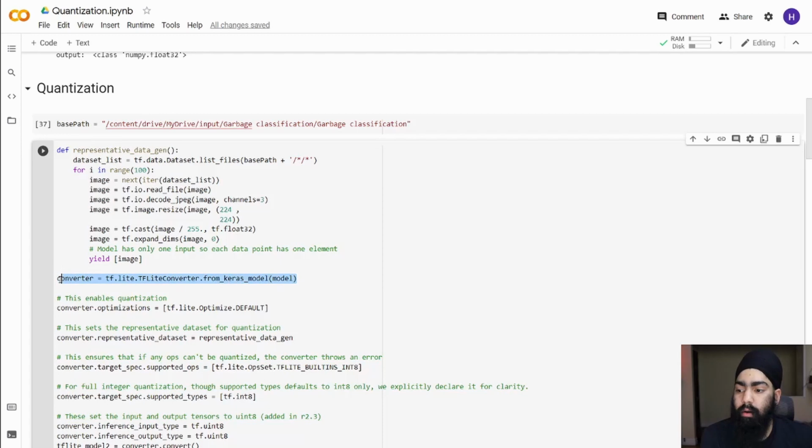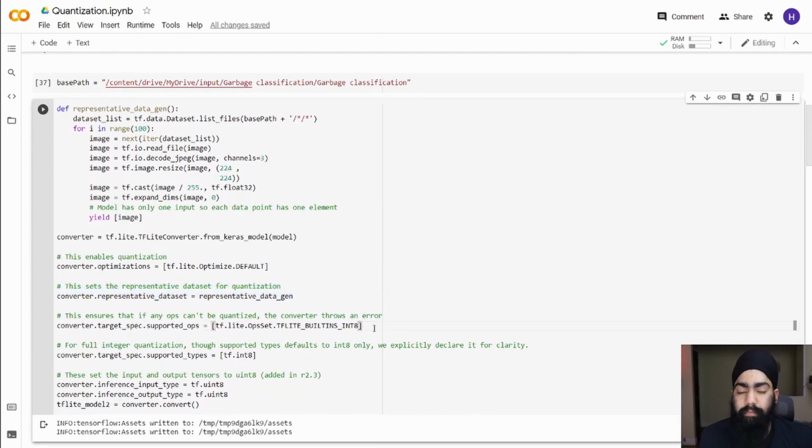Then we convert the full model to a TensorFlow Lite model, enable it for quantization, give it the representative dataset, and make sure that every operation can be quantized to unsigned integer 8. If any operation is not compatible for quantization, this is going to throw an error. Then we need to explicitly tell it that only unsigned integer 8 data types are supported and set the input and output data types to unsigned integer 8.